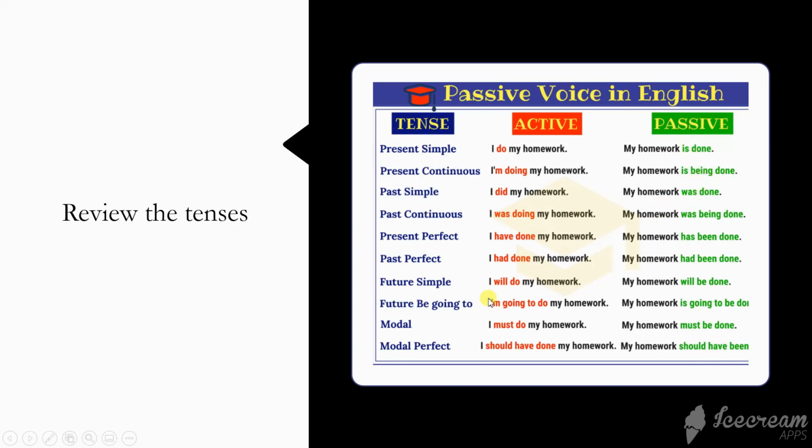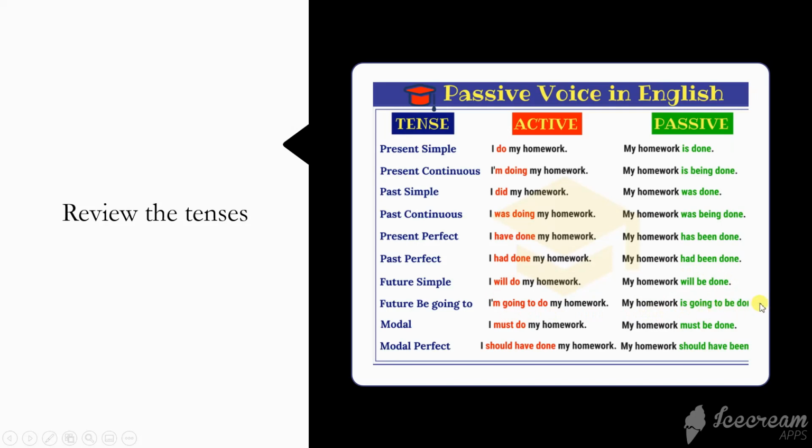So focus here, review them very well in order to understand them very well, and do not miss any part of this grammar. Here we have something new, which is future. I will do my homework. My homework will be done. Of course, with will, I can't use past participle. So what do we do? We add be. I'm going to do my homework. My homework is going to be done.